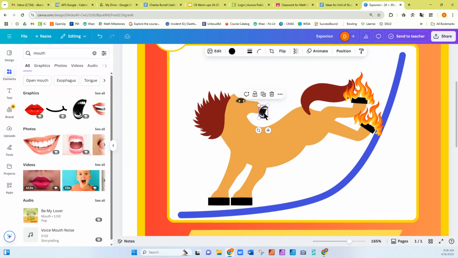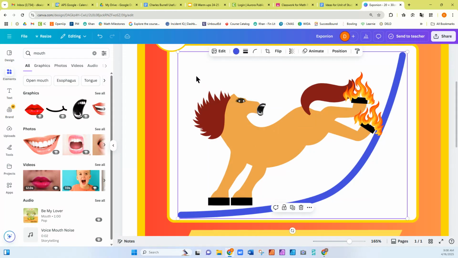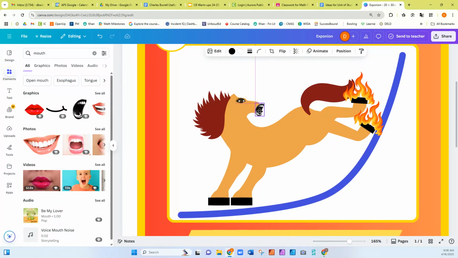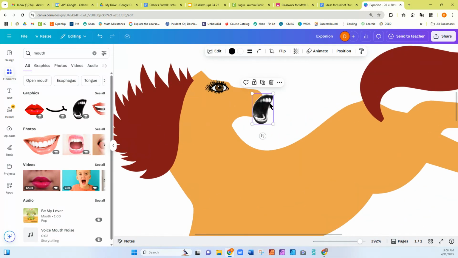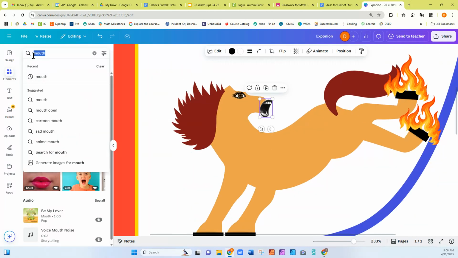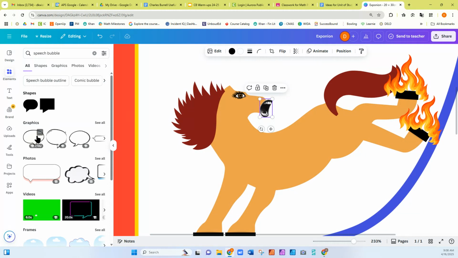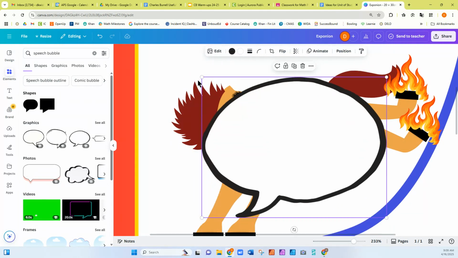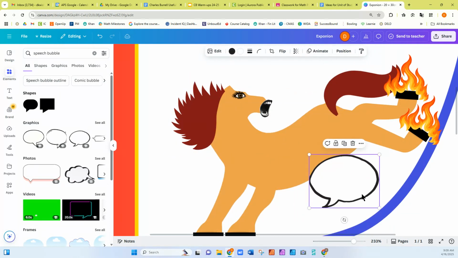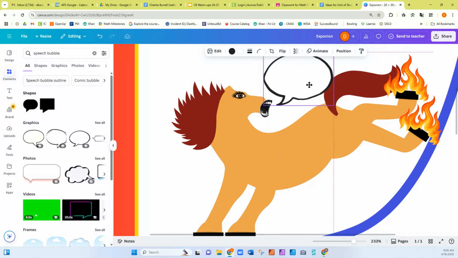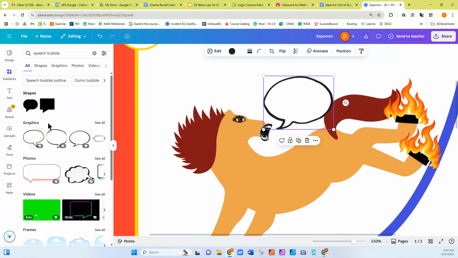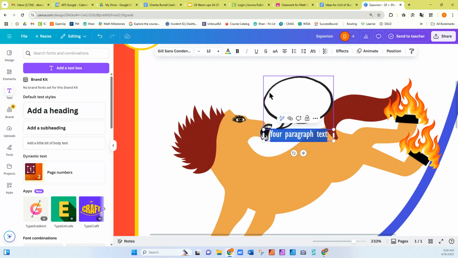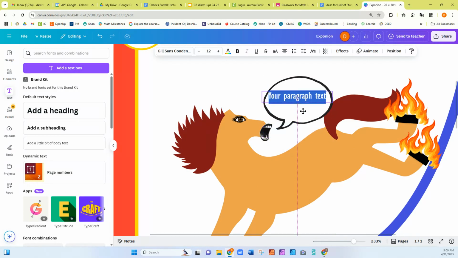Pop it right there. Yeah, that's good. And then I want him to be saying something. A little speech bubble. We'll get something like that. Adjust the size on it so he's like yelling. But what's he going to be yelling? So I'll put a text box in there, and we'll say y equals 2 to the power of x.